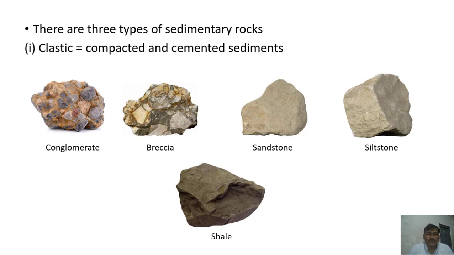Another example is breccia. This is also formed from all types of sediments, but the only difference from conglomerate is that the shape of the sediments is angular and not rounded. Another example is sandstone. We may think that this is formed from sand sediments, and they are compacted together and form rocks.